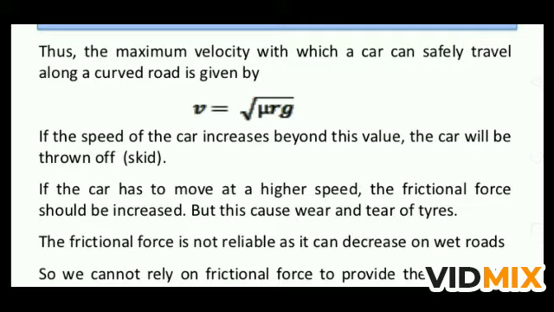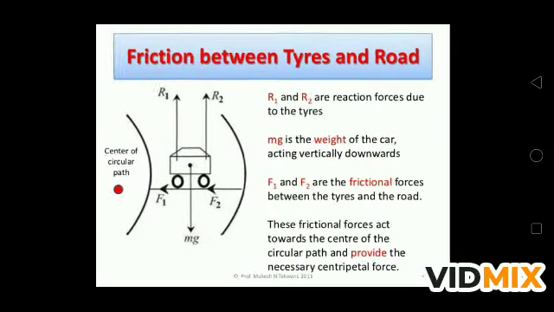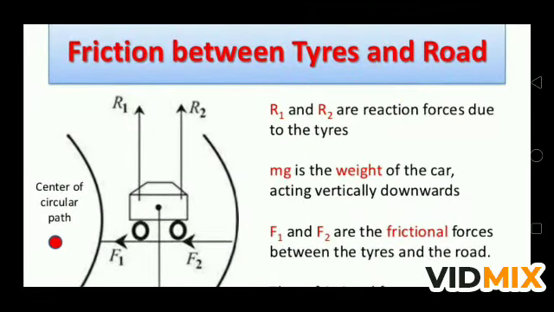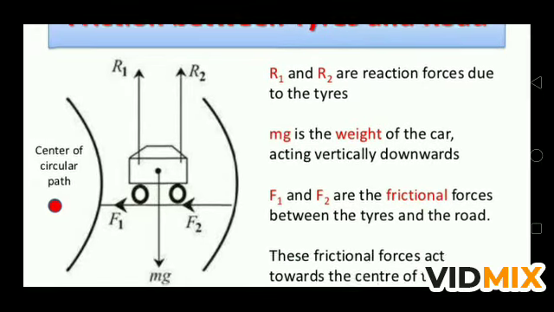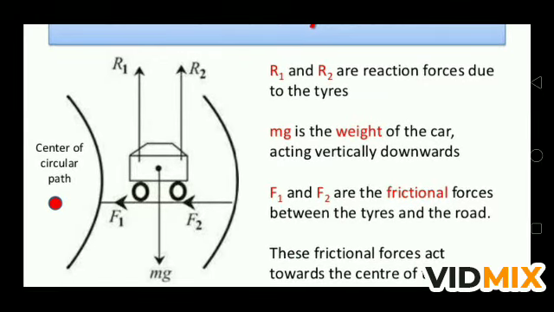So the friction force is not reliable as it can decrease on wet road. So we cannot rely on frictional force to provide the centripetal force. So what happens if the car is moving on a track, if the car is moving on a curved path? If you see this diagram, this is a curved path and the center of the curved path is shown by the red dot. This is the center of the circular path and the car is there.